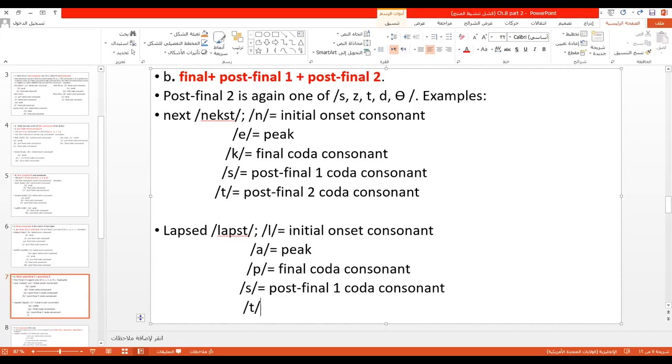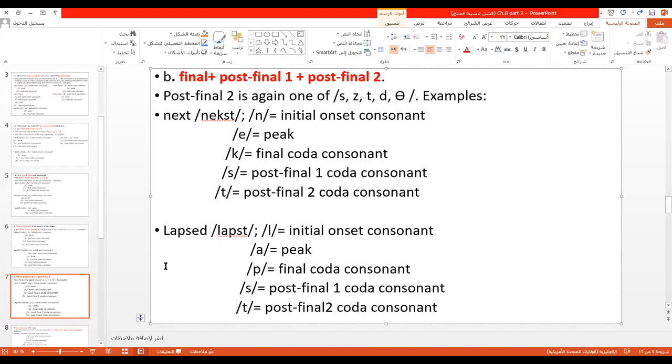What should I write in ta? Right, post-final 2 coda consonant. Very good. So as you see here, post-final 2 coda consonant.